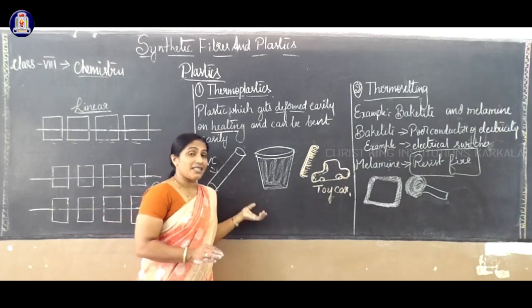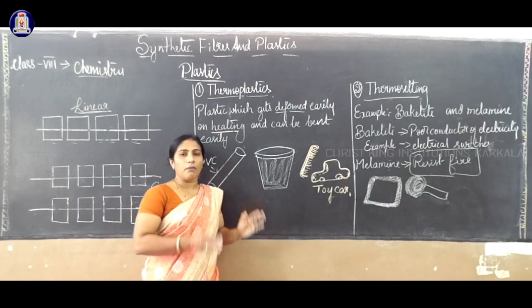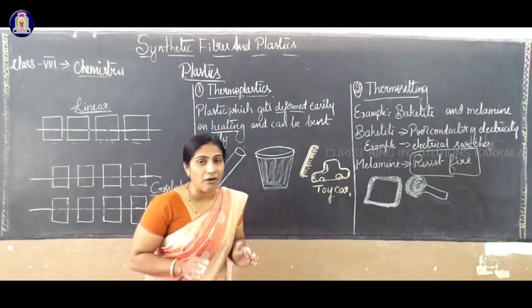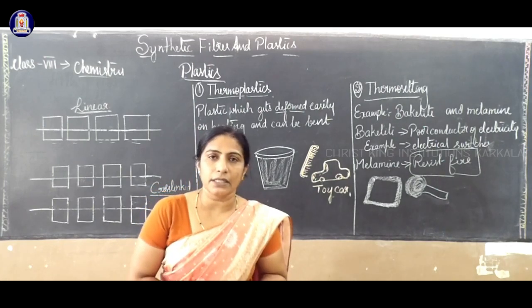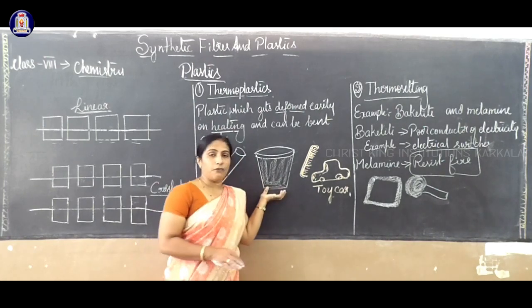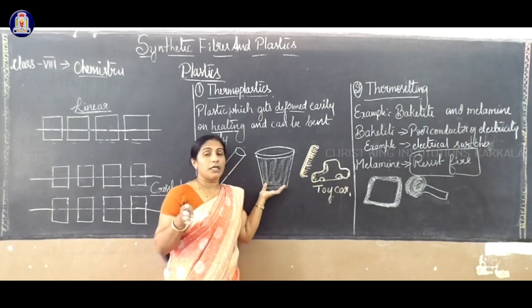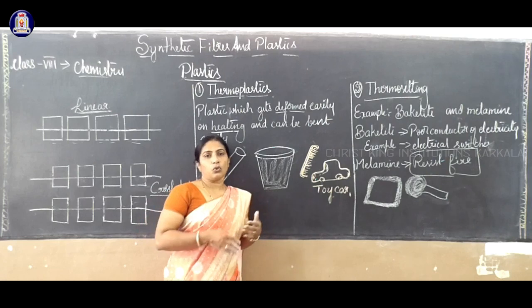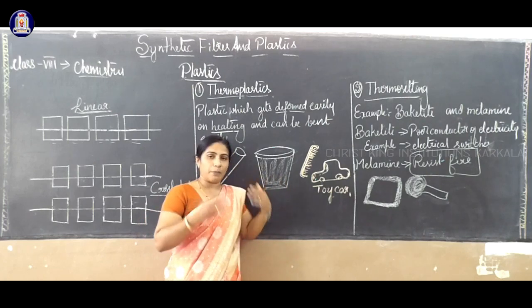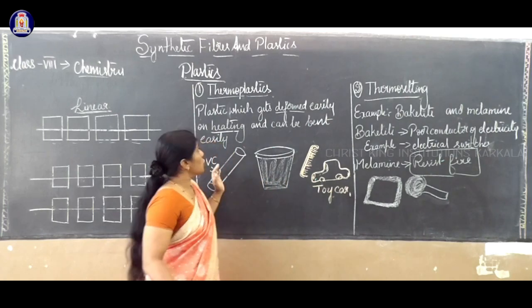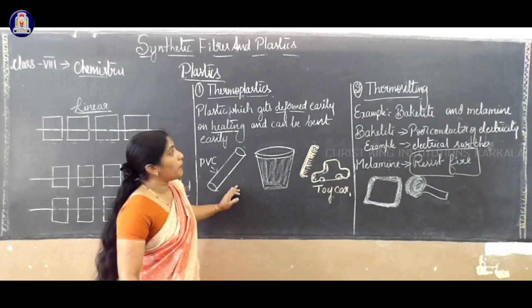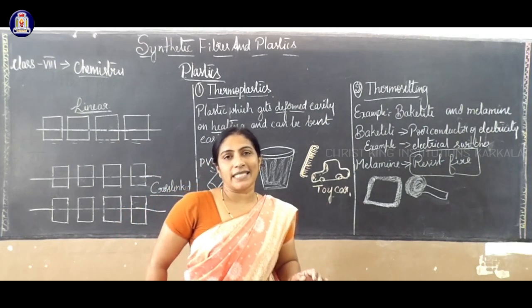It is called a synthetic fiber. These are all man-made, easily available, can be bent easily, and we can keep food in them. As I said, it attracts all human beings because of its nature and its price. So these are the two types of plastic, thermoplastics and thermosetting plastics.